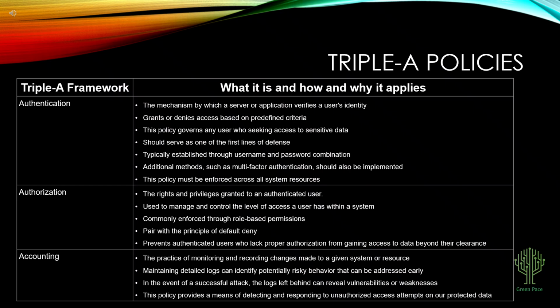Security also depends on who gets access and what they can do. Our AAA framework addresses this. Authentication verifies identity, ideally through multi-factor methods. Authorization controls what an authenticated user can actually do, enforced through role-based permissions paired with a default deny posture. And accounting means we log everything, giving us early warning of suspicious behavior and a forensic trail if something goes wrong.